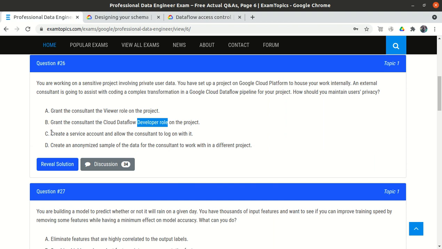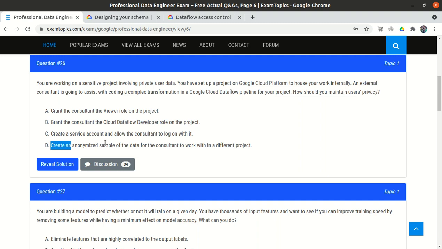other options, whether we can eliminate them or not. Create a service account and then allow the consultant to log in with it. This is wrong, because a service account is basically used for application purposes, not for individual purposes. If an application wants to connect with Cloud Dataflow, it will connect using a service account. But here the consultant wants to connect with Cloud Dataflow, so we can't create a service account for the consultant. So option C is eliminated. A and C both are wrong.